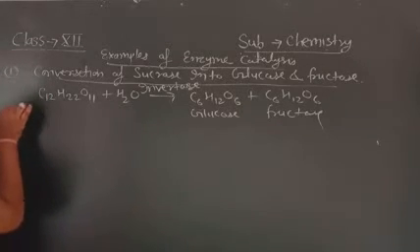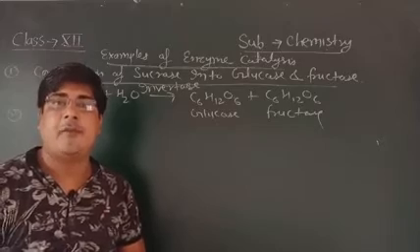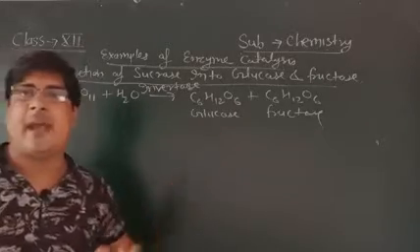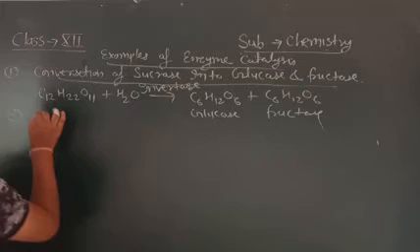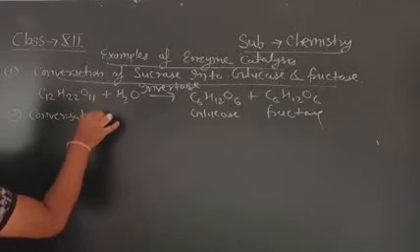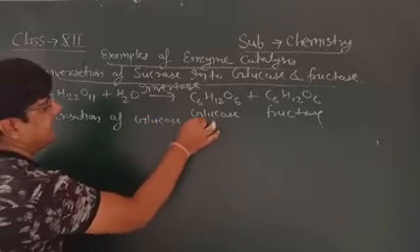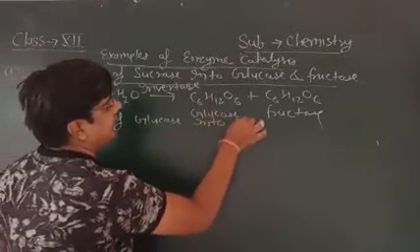Another example: conversion of glucose into ethyl alcohol.